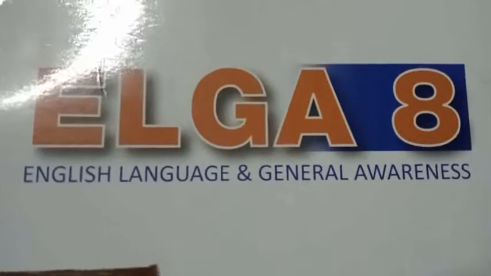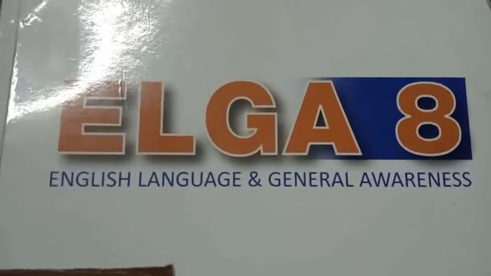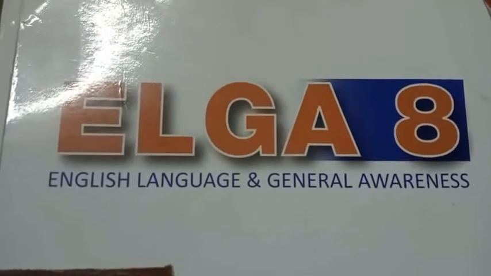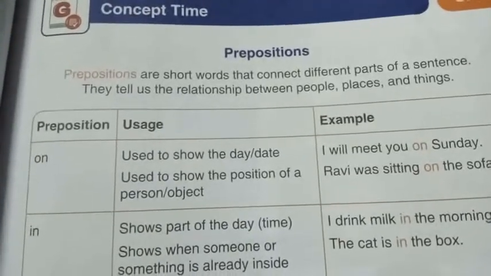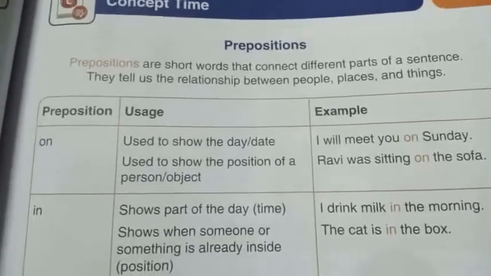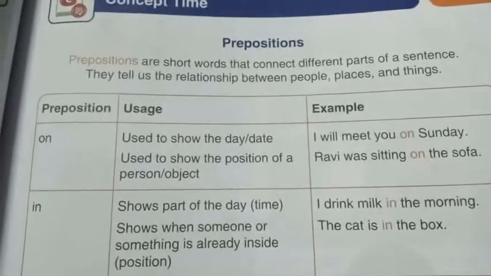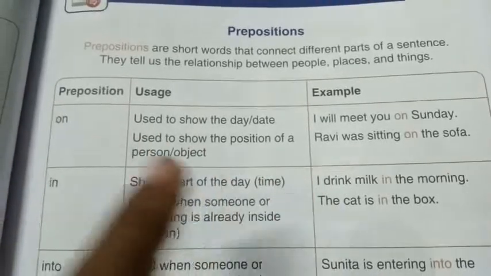Let us move to the grammar part. First of all, we are going to recap on, in, and at from our SR book. Great, my dear children. Prepositions are short words that connect different parts of your sentences. They tell us the relationship between people, places, and things. See the preposition, usage, and example.